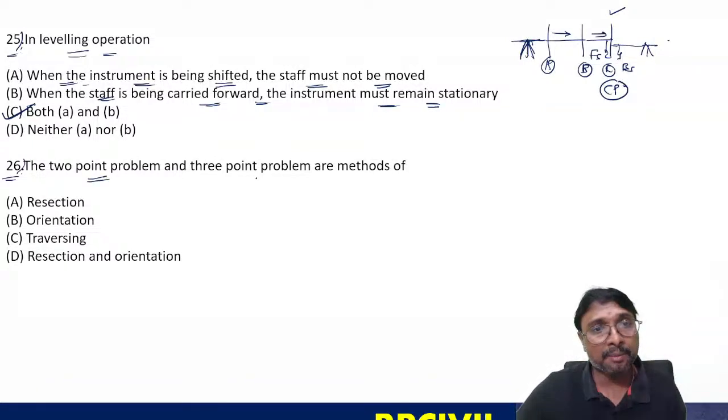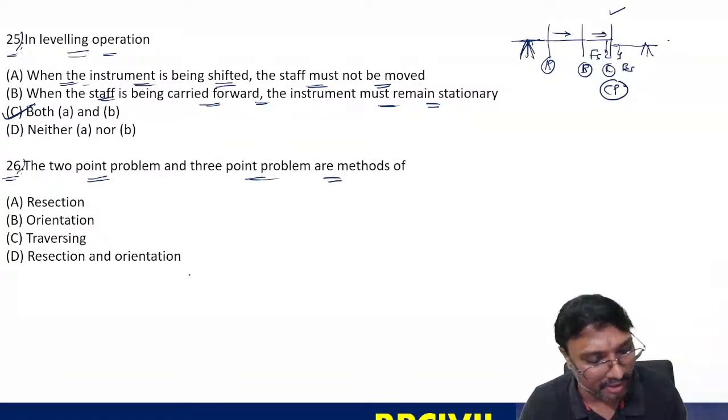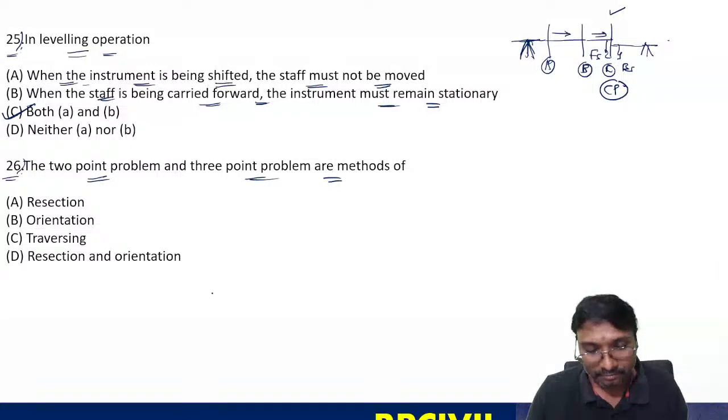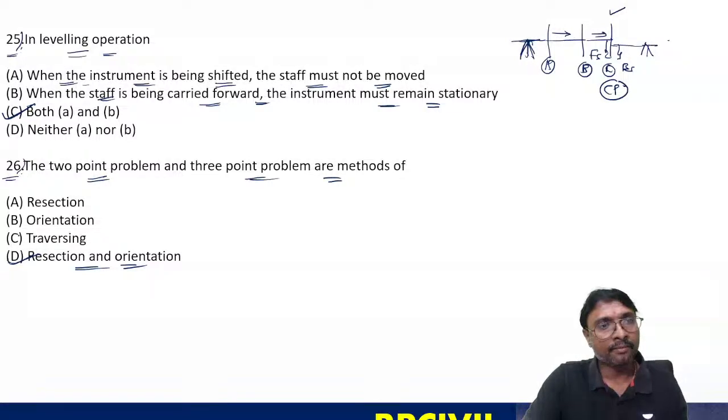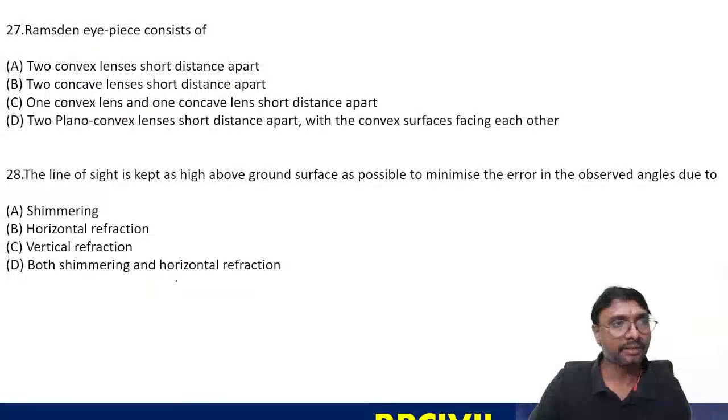The 2-point problem and the 3-point problem are the methods of resection and orientation. Yes, resection. Right, like that. 27th and 28th.